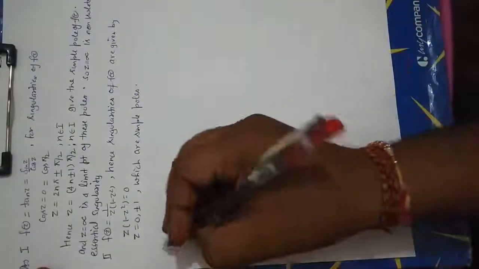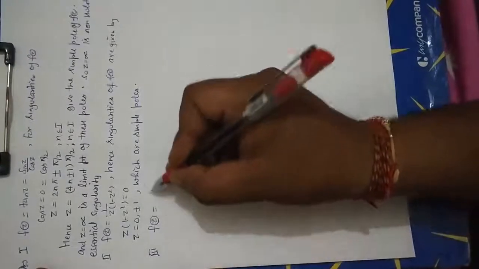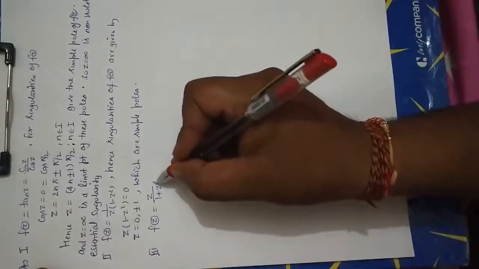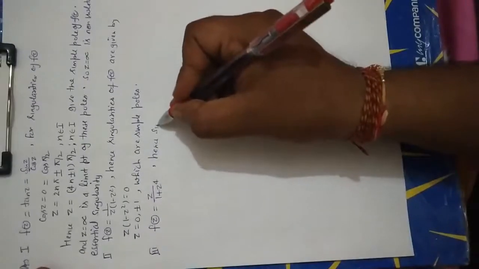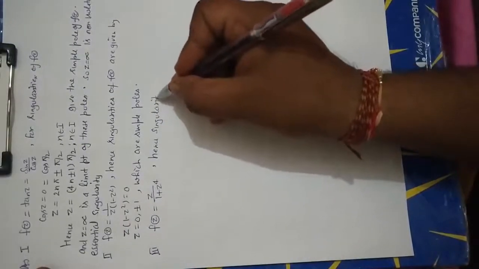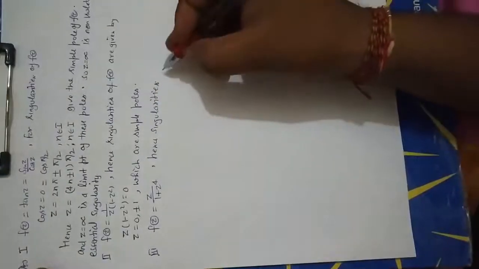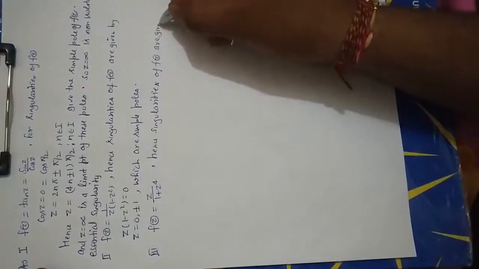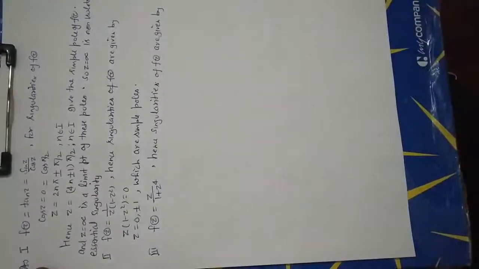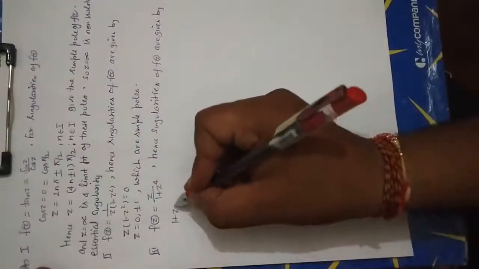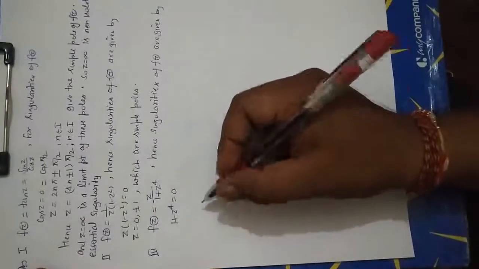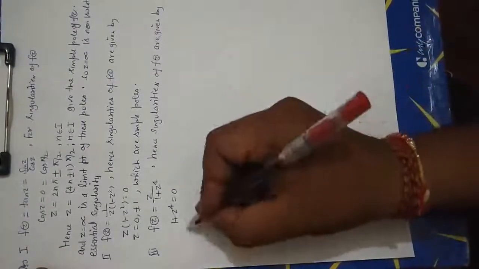Okay? Now, third part, since f(z) equal to z upon 1 plus z to the power 4, hence singularities of f(z) are given by, for singularity of function, the denominator of the function will be 0, that is 1 plus z to the power 4 equal to 0.